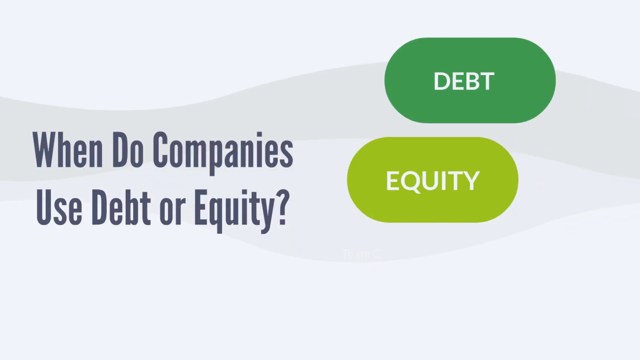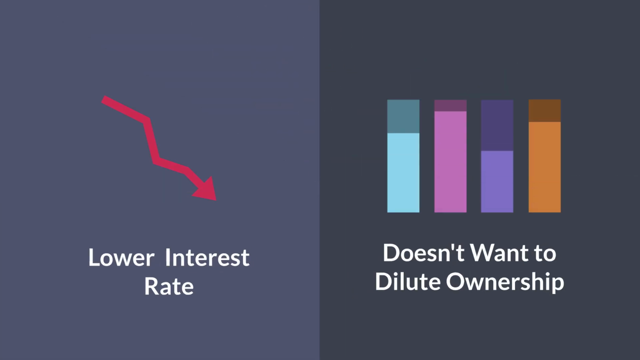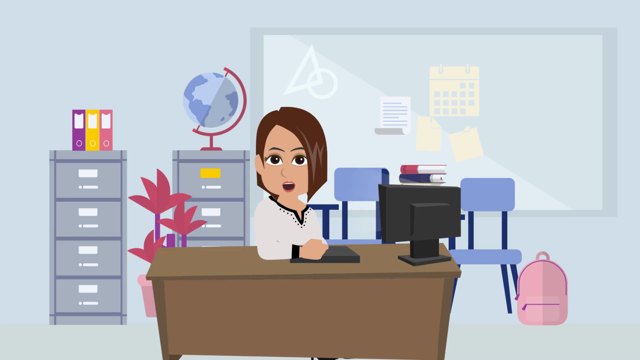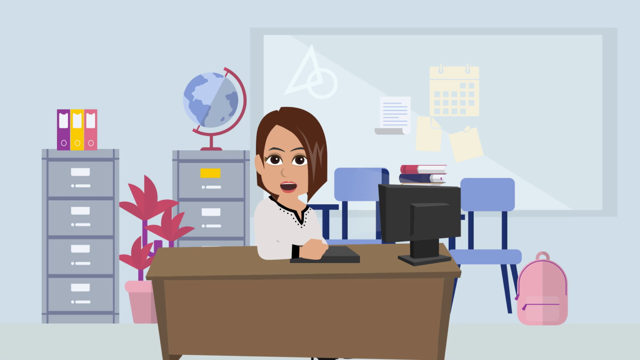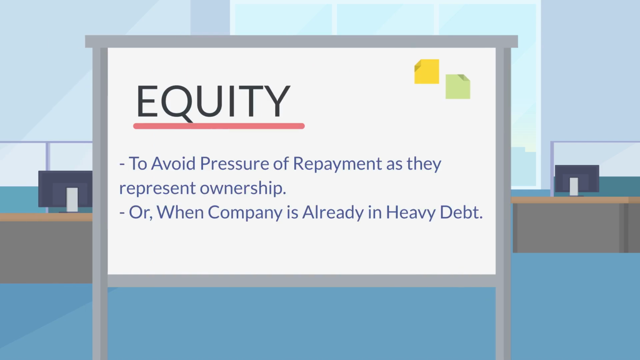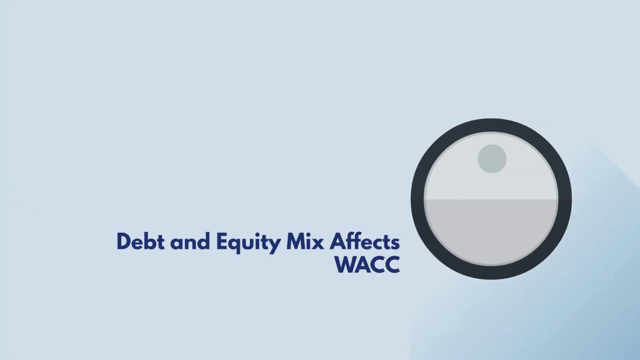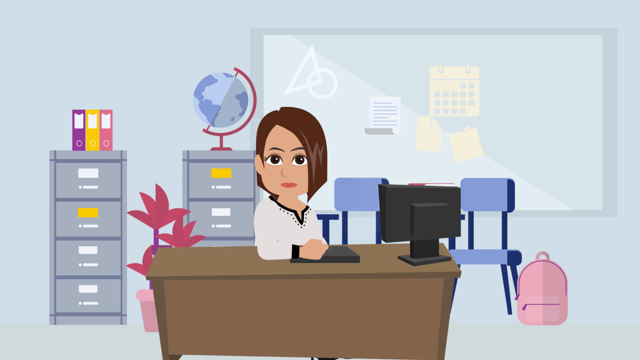When do companies use or select between debt or equity? Companies may use debt when interest rates are low or when they want to retain control because debt doesn't dilute ownership. They may use equity if they don't want to add repayment pressure or if they're already heavily in debt. Key point: the mix of debt and equity affects risk, control, and cost of capital, and that's exactly what weighted average cost of capital captures.